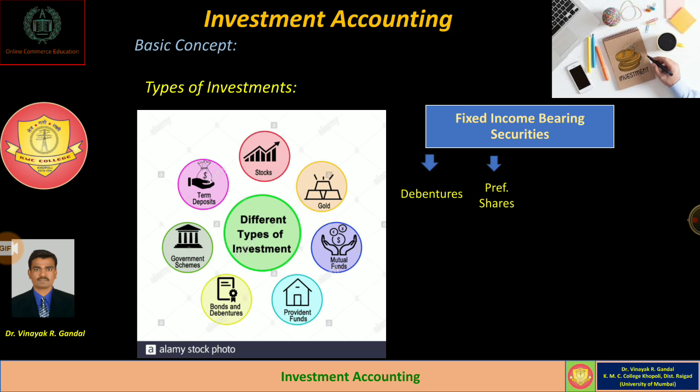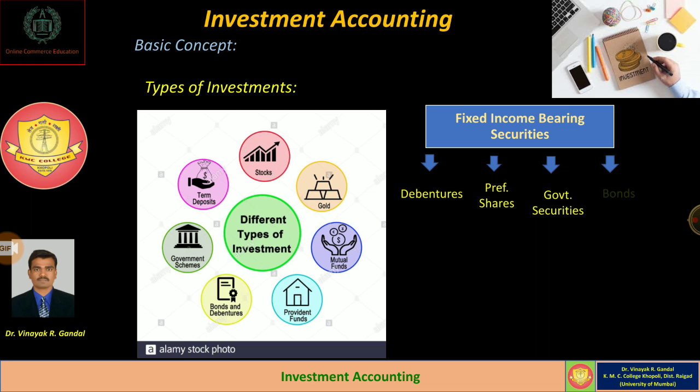In the case of investment in preference shares, the preference shareholders also get a fixed rate of interest on their investment. So preference shares are also called fixed income bearing securities. Then the third type is government securities. If we make any investment in government securities, we get the return on our investment at a fixed rate as prescribed by the government.